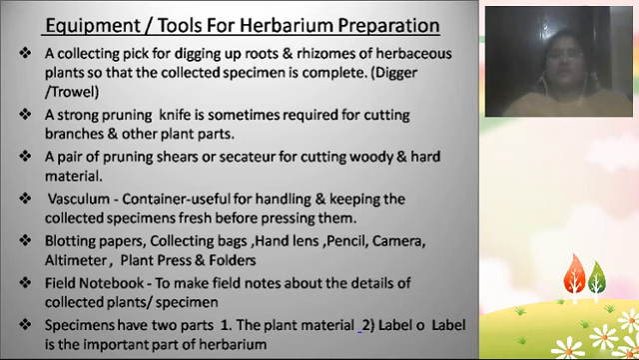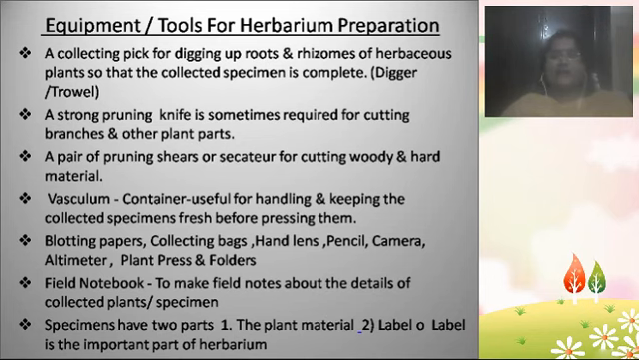What is that? First we need to collect the plant, we need to dig out the plant, that is, we need to take the plant out, including the roots, okay. So we need to dig out the plants with the roots and rhizomes of herbaceous plants, and then we have to collect the complete plant using some specific equipment like a digger or trowel.